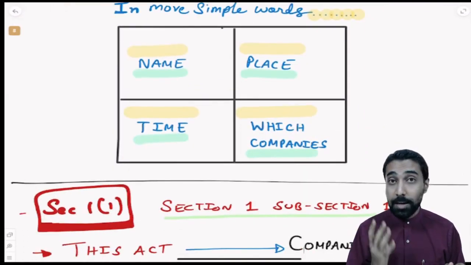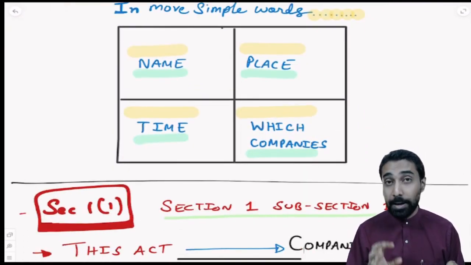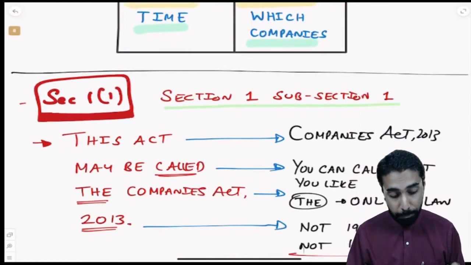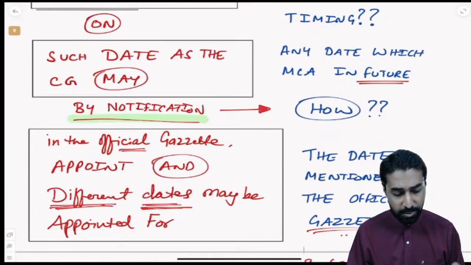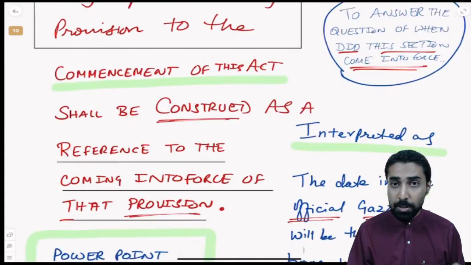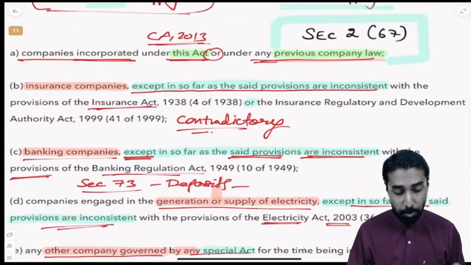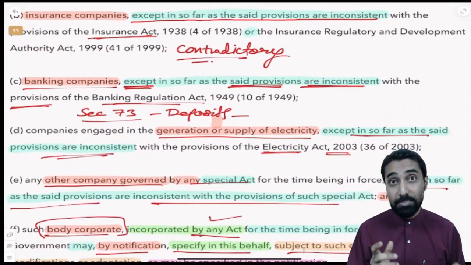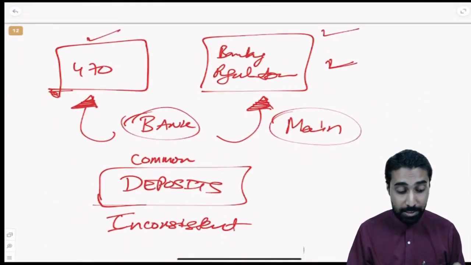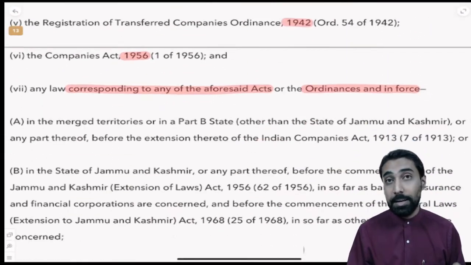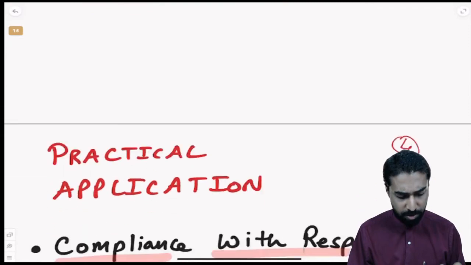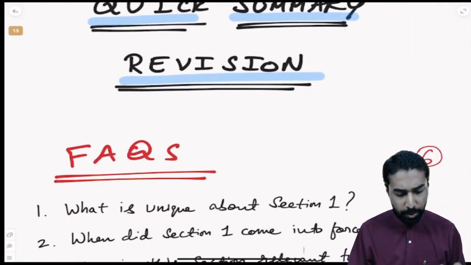Then the 4 aspects: name, place, time and to which companies section 1 applies. We understood all of this in great depth. Then we understood all the provisions of section number 1, that is the effective date concept, correct? And which are the companies to which this entire provision applies. We understood all of this, correct? That is the quick revision.